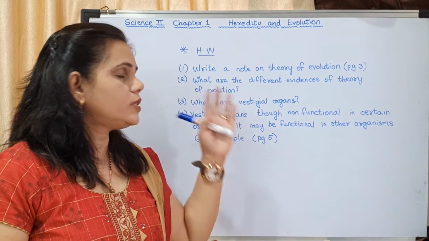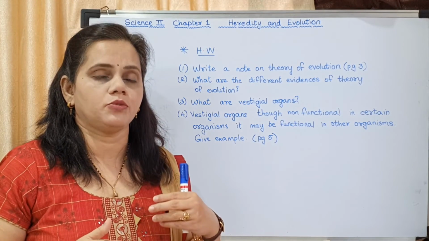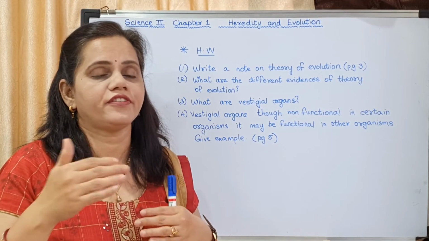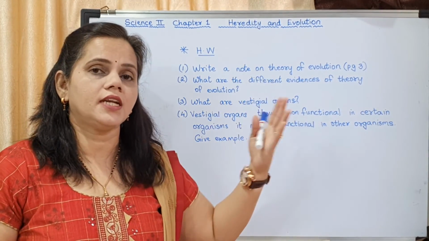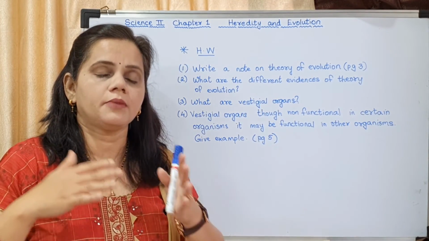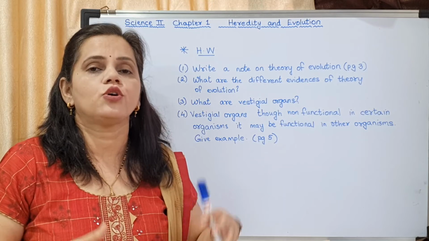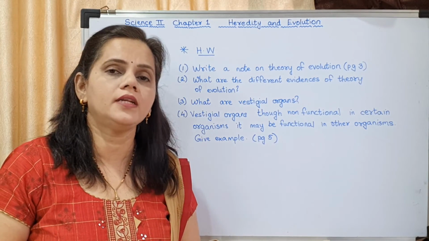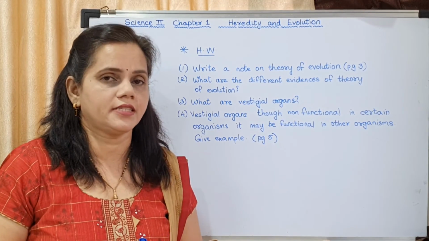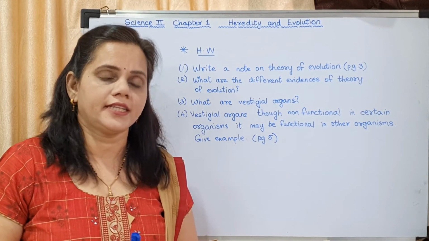What does the study of vestigial organs conclude? Vestigial organs conclude that organisms might have occurred from one organism, one after the other. That means first the cow was there, and afterwards some other organisms were produced, which evolved with different characteristics. So we might have had a common ancestor. That is the point to be noted from the evidences of evolution. The remaining evidences of evolution I will take tomorrow, in the next lecture.